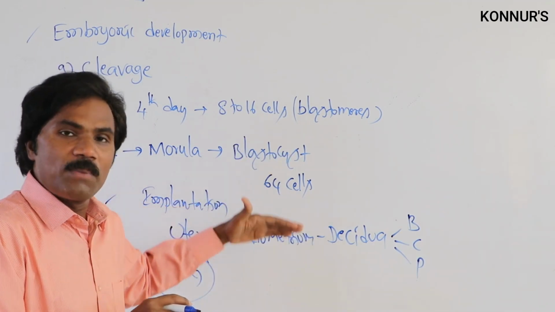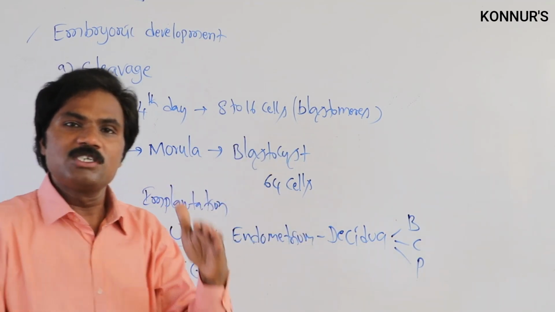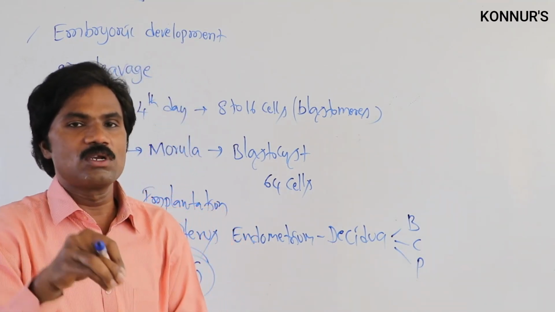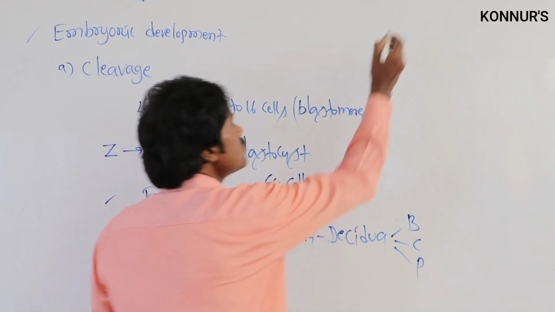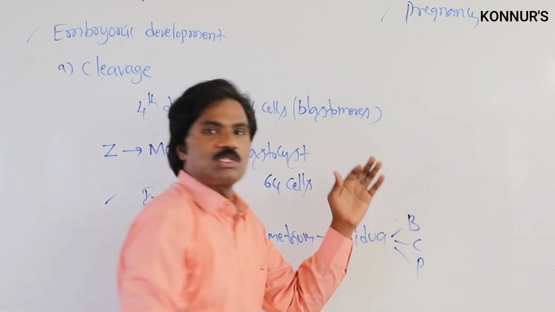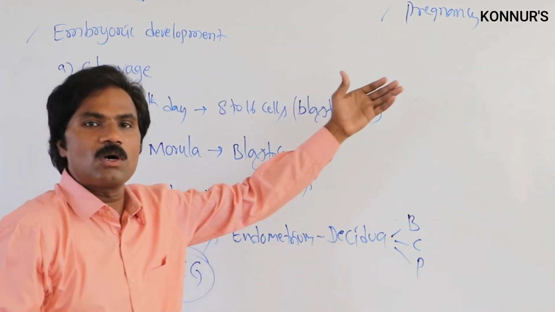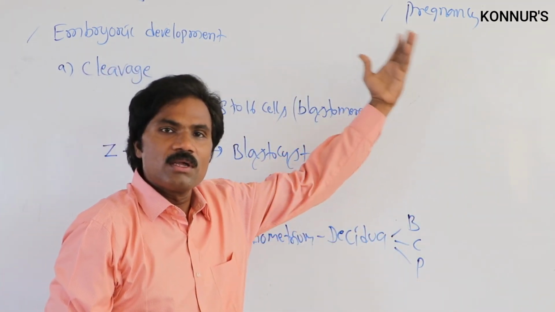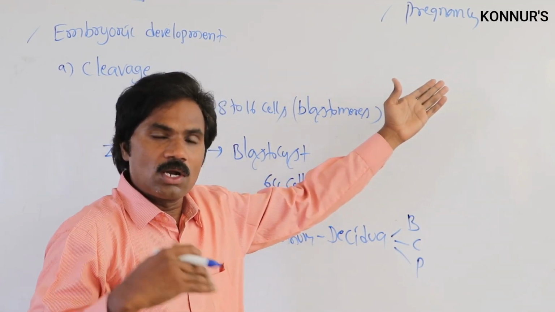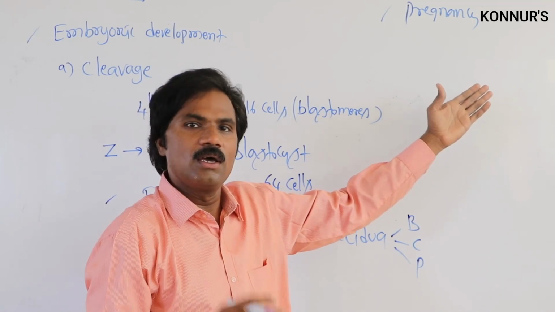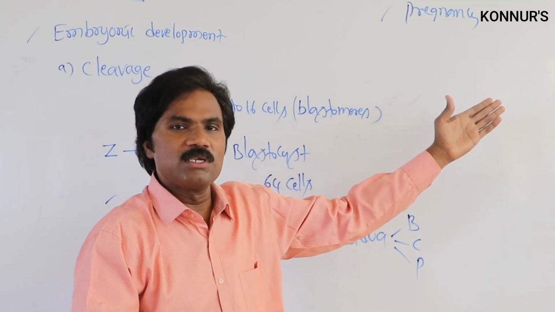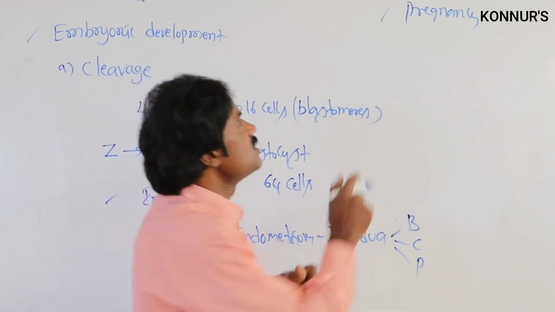So after implantation, the menstrual cycle stops. That stoppage of the menstrual cycle, that condition, we call pregnancy. The growth and development of the embryonic period we scientifically call the gestation period. In human beings, it is 9 months plus or minus 7 days.